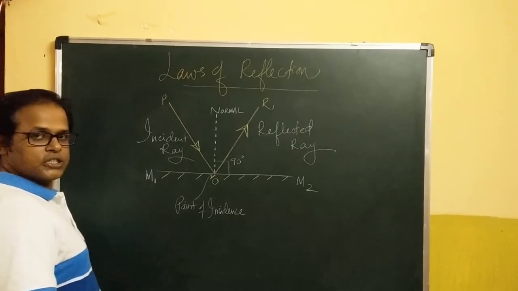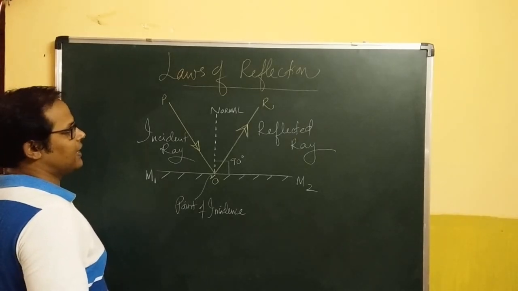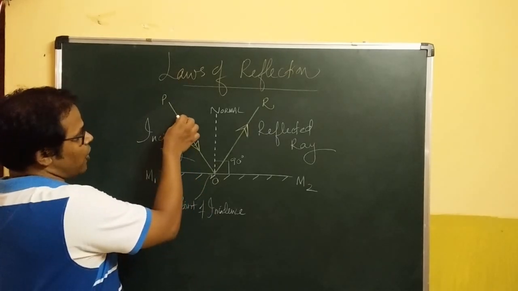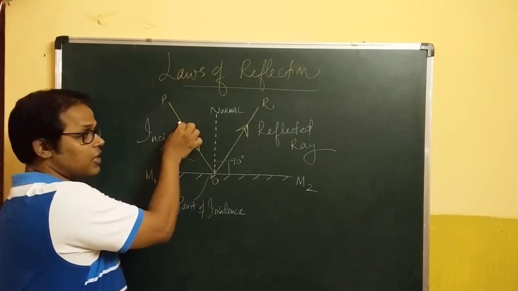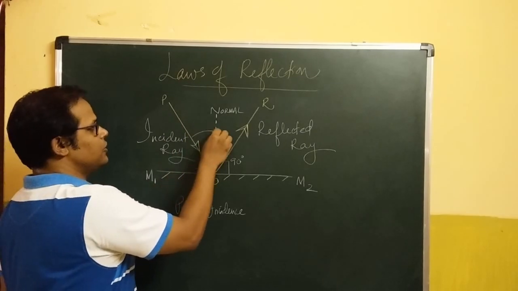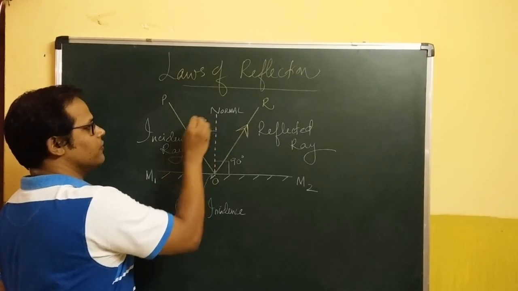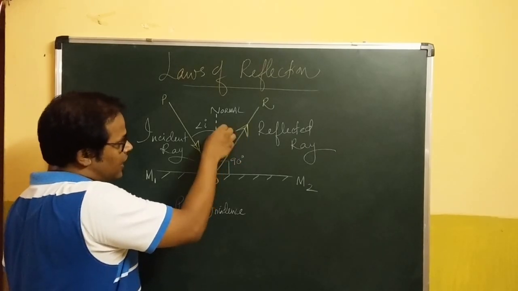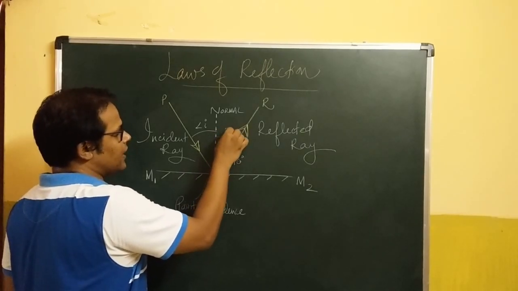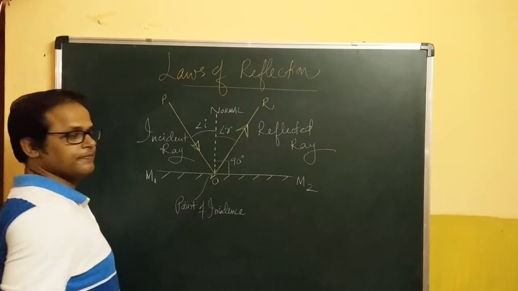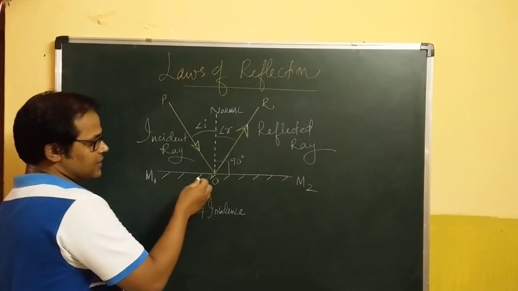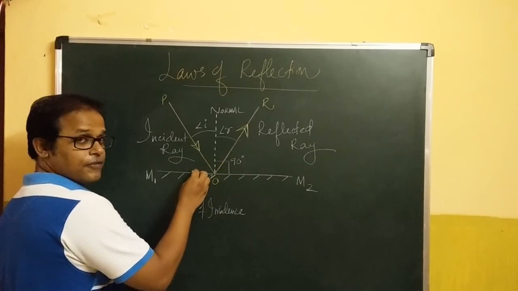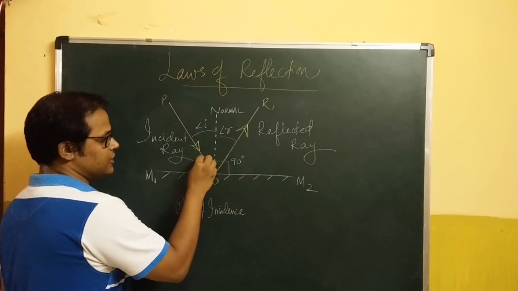Here, the very important definition is of the angles, which a few students tend to confuse. The angle formed between the incident ray and the normal is called the angle of incidence. The angle formed between the reflected ray and the normal is called the angle of reflection. But there are two more angles which are very clearly visible to all of us. The angle formed between the surface of the mirror and the incident ray.